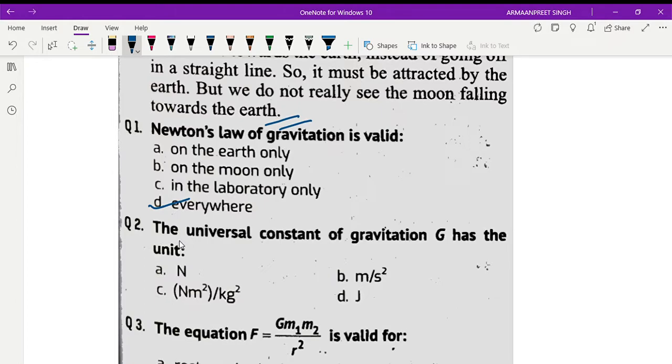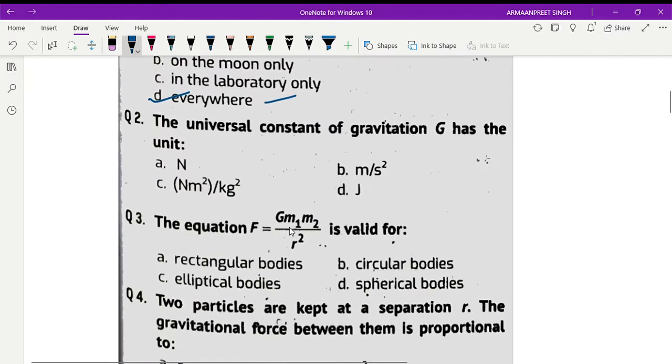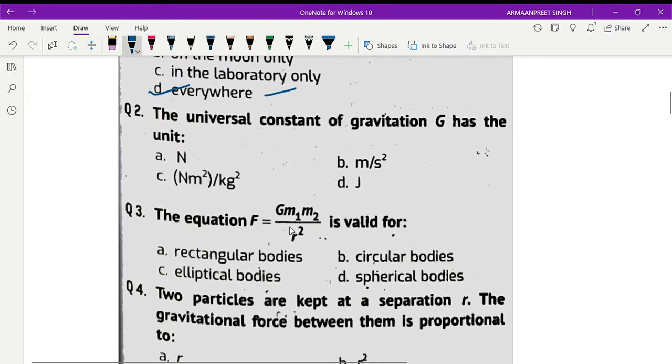Newton's law of gravitation is applicable on all the bodies, either celestial or terrestrial. It is valid everywhere, whether the body is celestial or terrestrial, right?